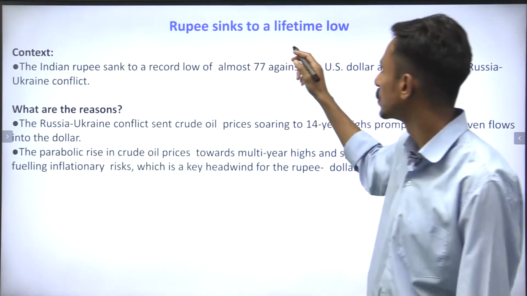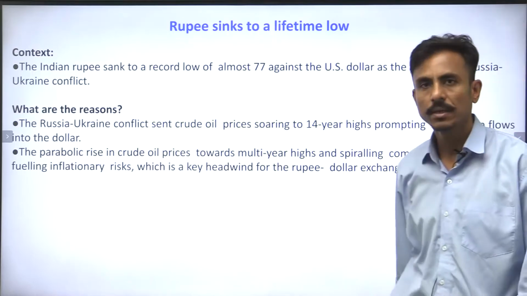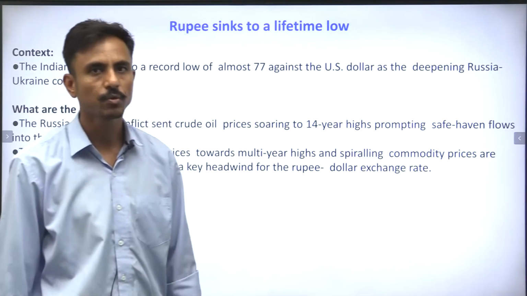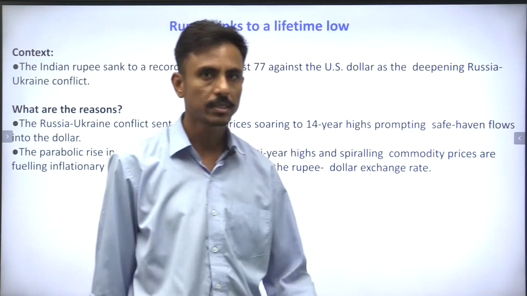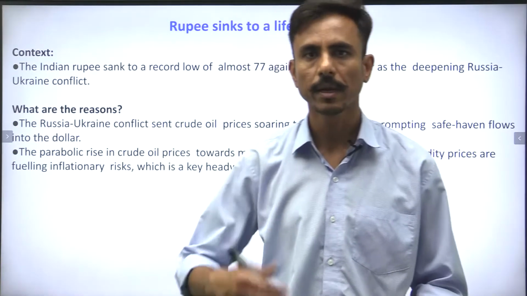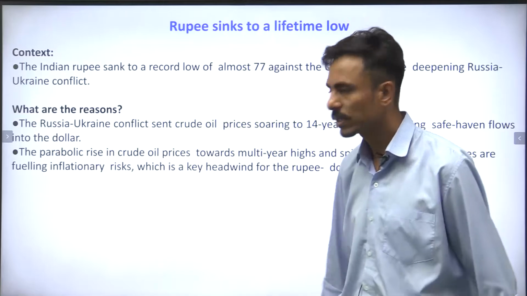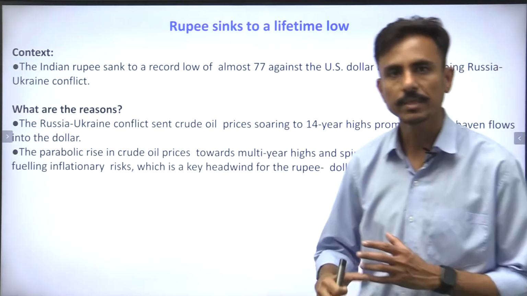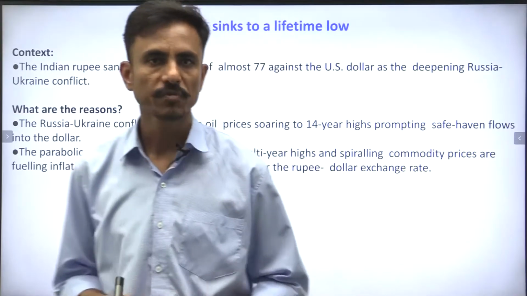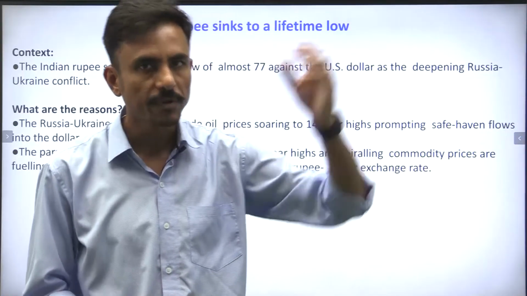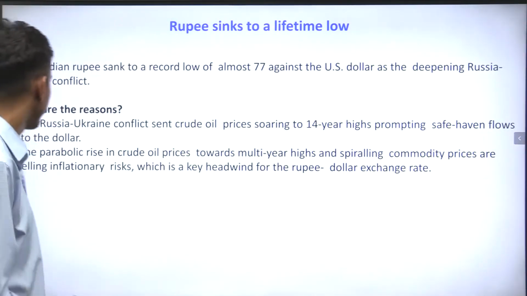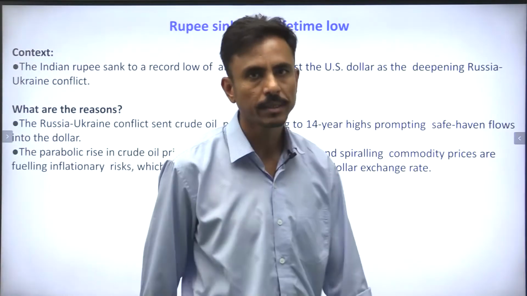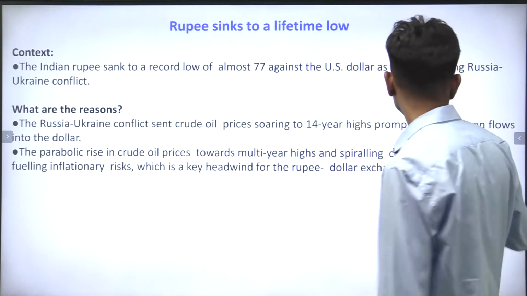Rupee has sunk to a lifetime low. Guys, the Indian rupee has depreciated, and it is because of the Russia-Ukraine crisis. We all know that Russia is also an oil producing and natural gas producing country, and definitely, after the advent of globalization, the global supply chains are interlinked, right? So if something happens in Ukraine, it would definitely have an impact on India. So it has gone to almost 79 against $1. So the Indian rupee is depreciating, right?